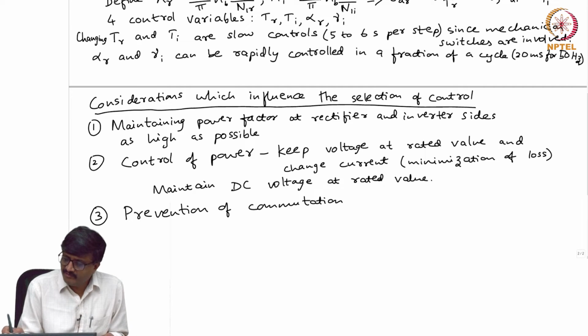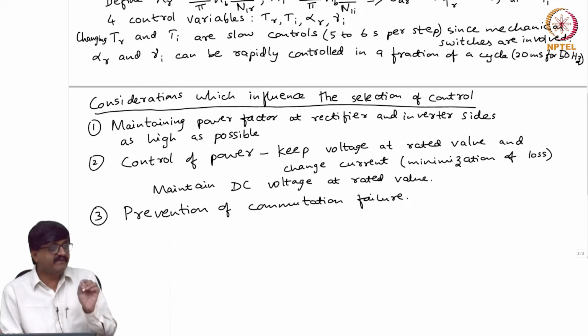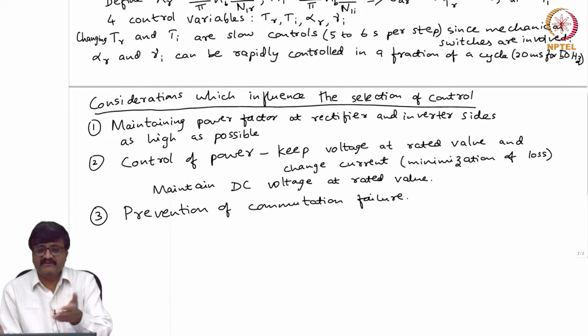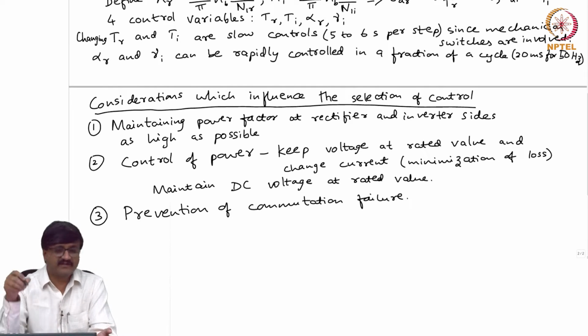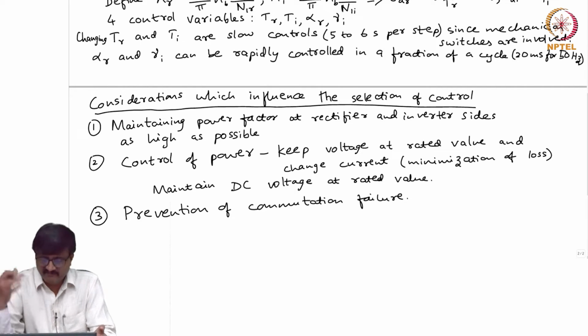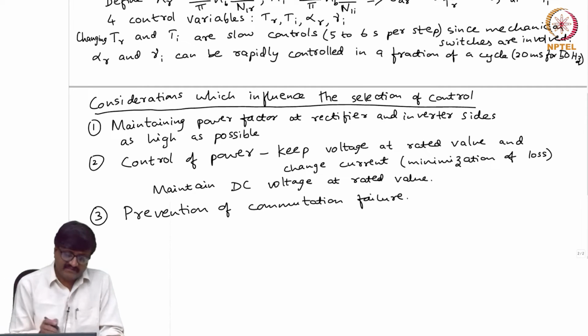So, if I want to prevent commutation failure, it means that I should have a minimum value of what? Among the 4 control variables, I should have gamma I greater than a certain threshold. Otherwise, it will result in failure of commutation. Yeah. Any other